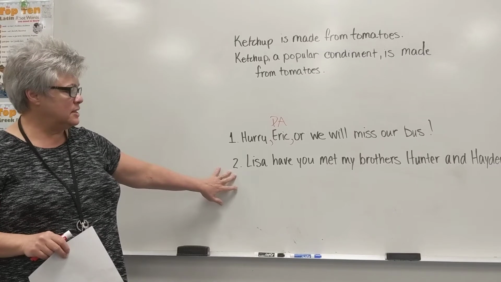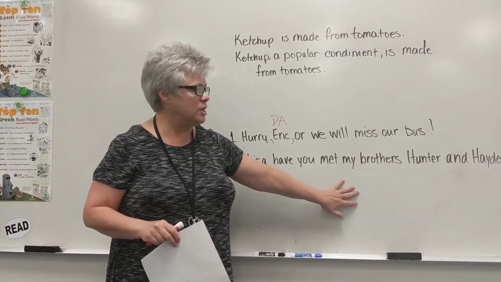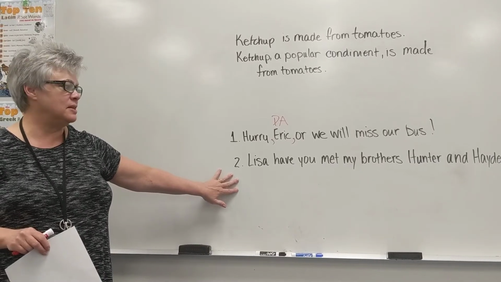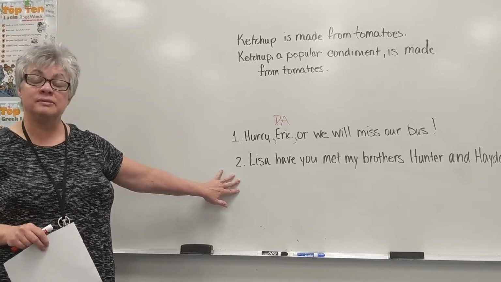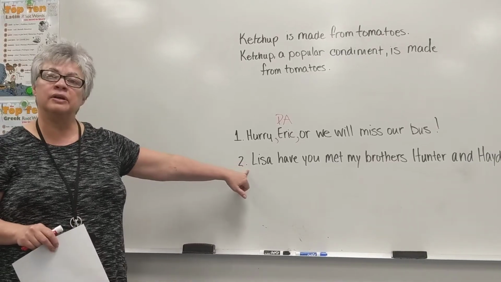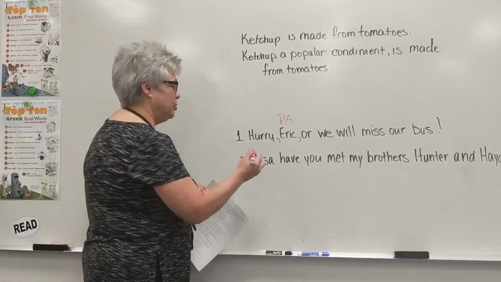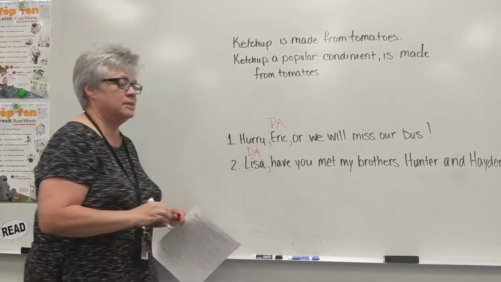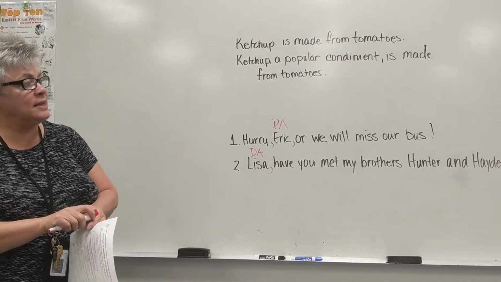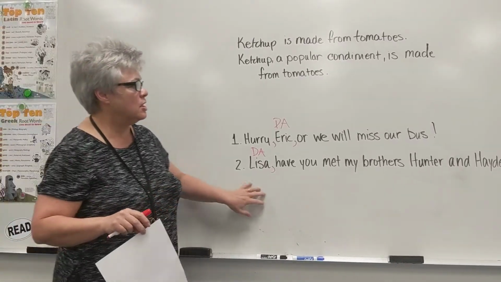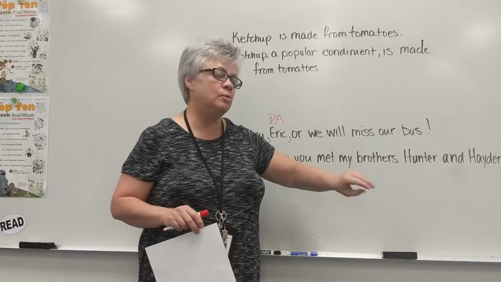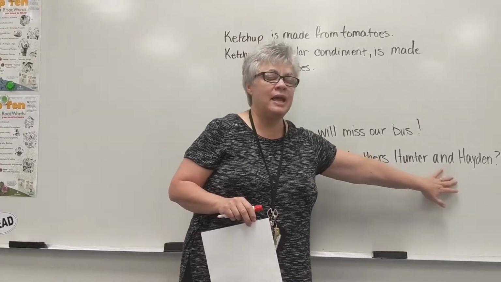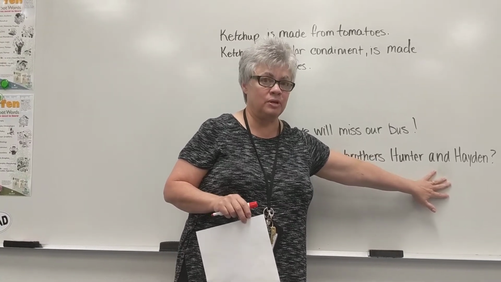Okay, in this second sentence, Lisa, have you met my brothers Hunter and Hayden? We have one of each of those types of nouns in this sentence. First of all, we're talking to Lisa. So that is a noun of direct address. So we're going to put a comma after it and put a DA over it because it's a noun of direct address. And then down here at the end of the sentence, we have 2 appositives, a compound appositive. Brothers is the noun. Hunter and Hayden are following it, and those are the appositives.